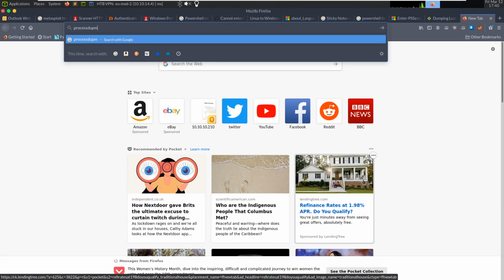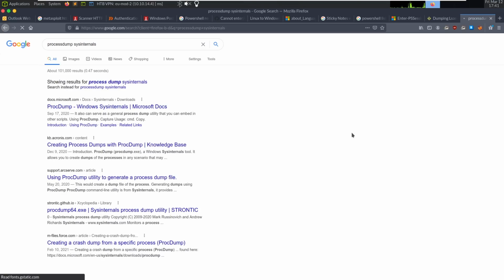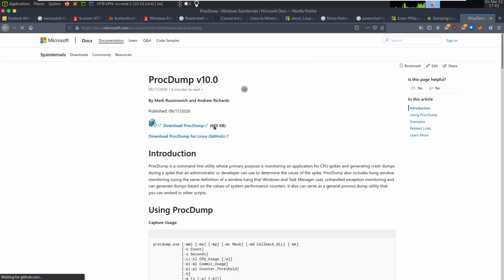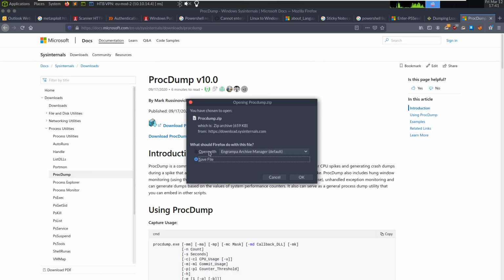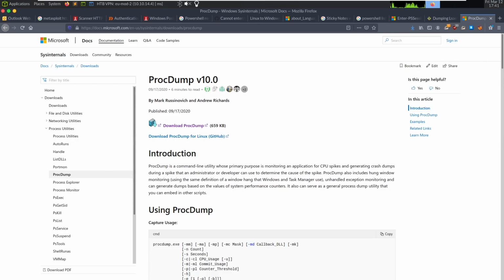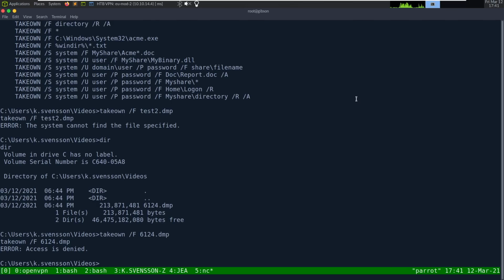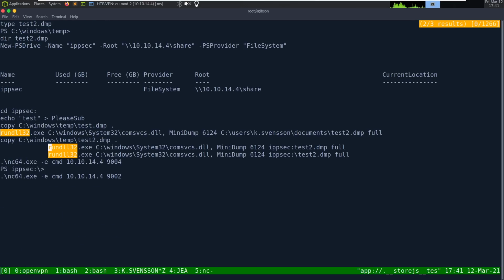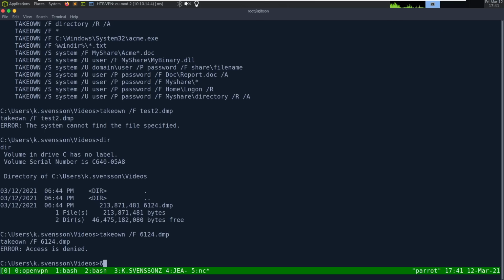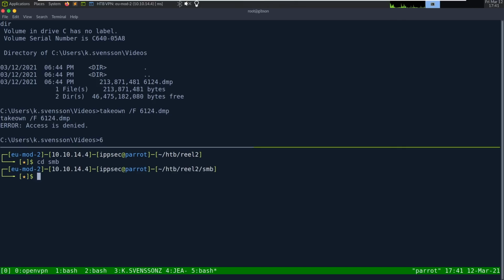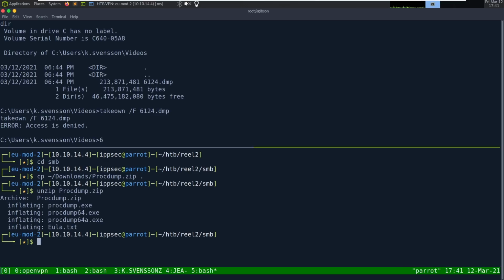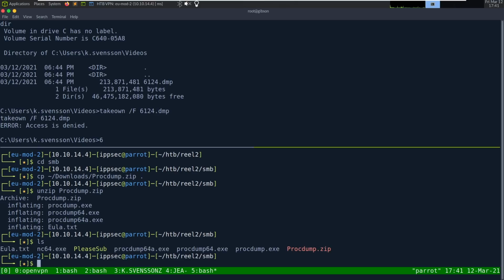So process dump, Sysinternals, procdump download. We can save it. And then go in SMB, cp downloads procdump.zip, unzip it, and we got it there.